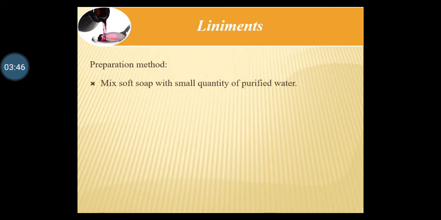Then method of preparation of liniments. First, mix soft soap with a small quantity of purified water. Then prepare a solution of camphor in freshly rectified turpentine oil.